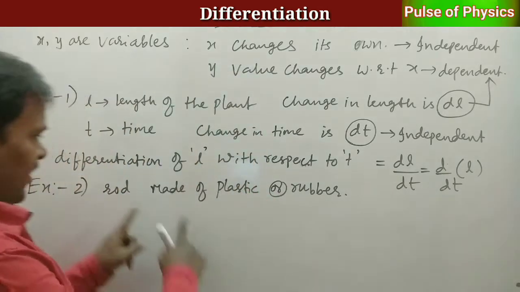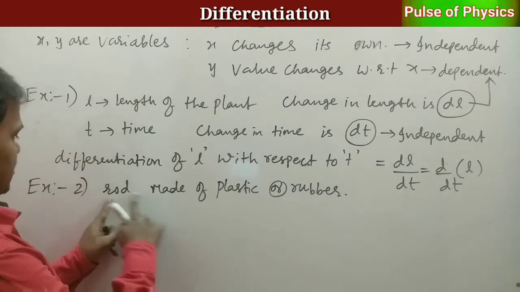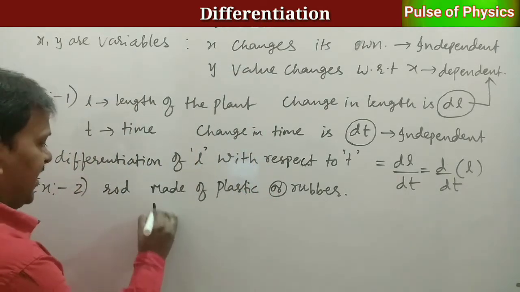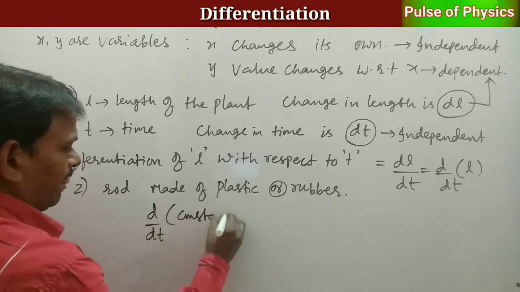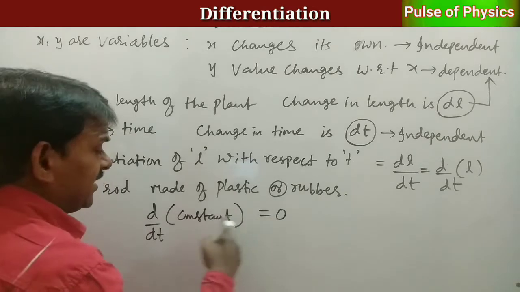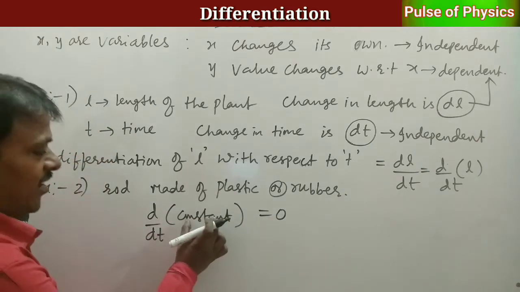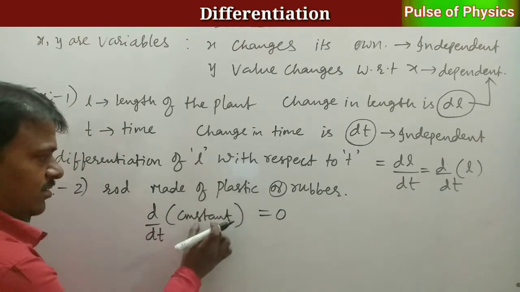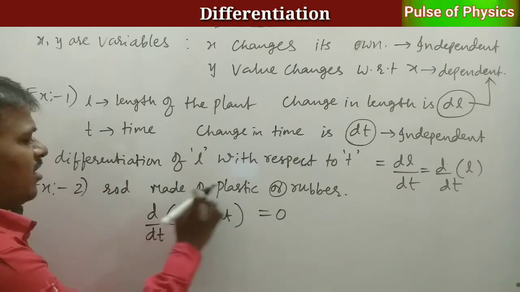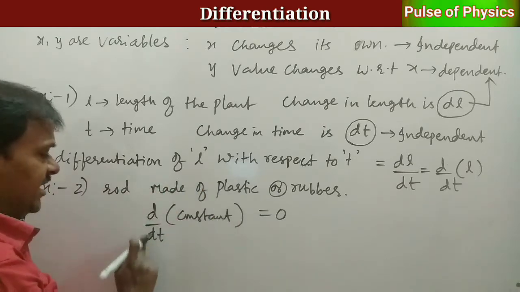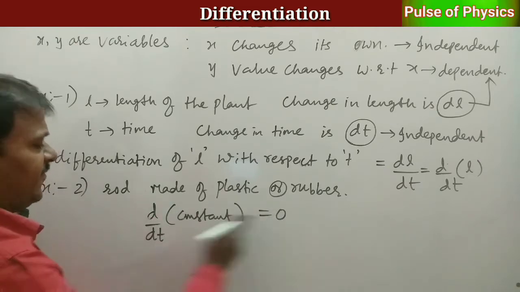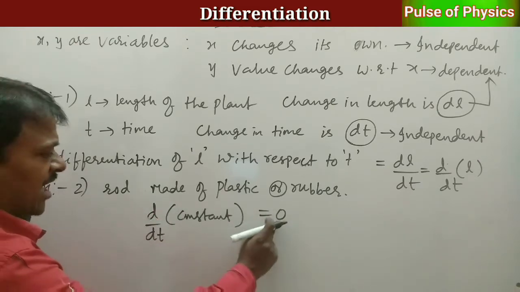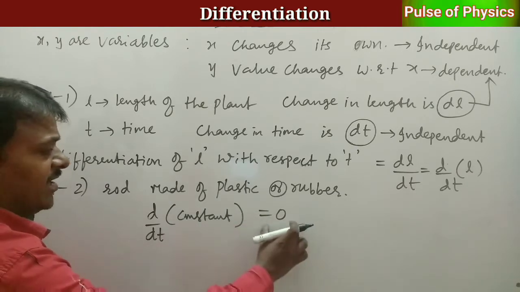It is constant here. So that's why for any constant, differentiation is what? 0. Why is it 0? The constant length, that is the length of the rod, does not change with time. Change in length is 0. That's why differentiation with respect to time of the length of the rod is 0.